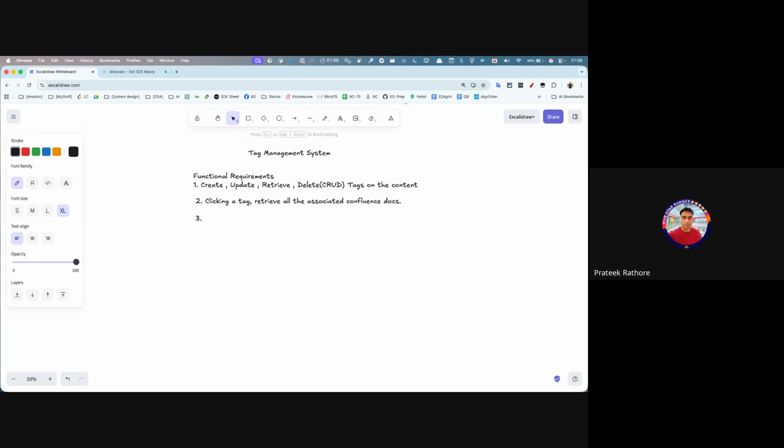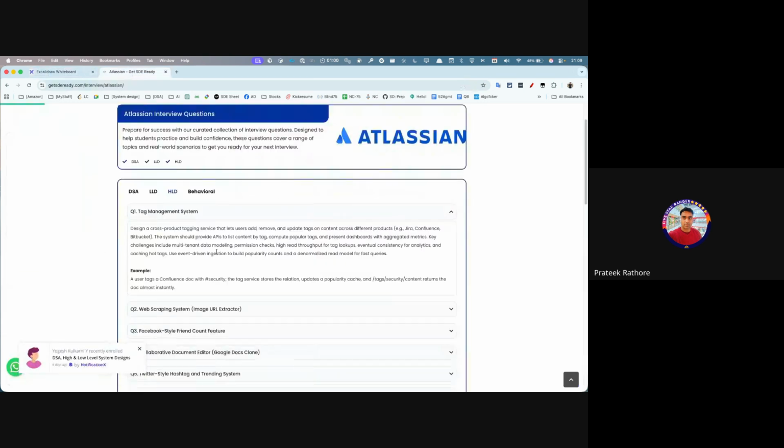Then we want to see the top K popular tags over 1 week. I think, is it top K? They're not saying top K here: read throughput, consistency, key metrics.